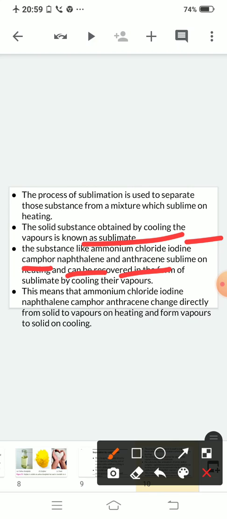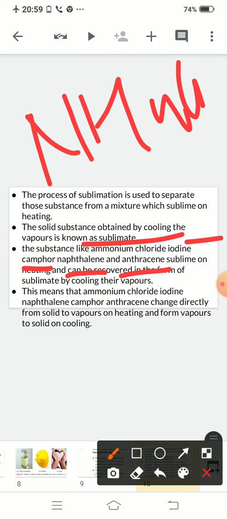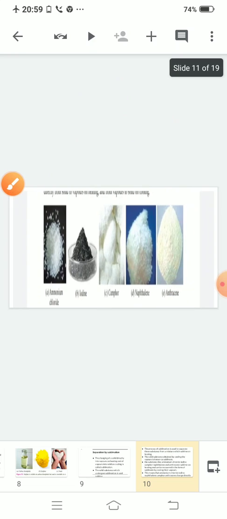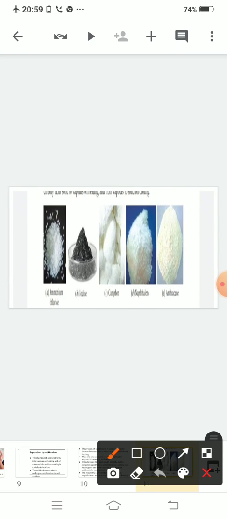Tell me, what is the formula of ammonium chloride? The formula of ammonium chloride is NH4Cl. Now, this is a picture of ammonium chloride.